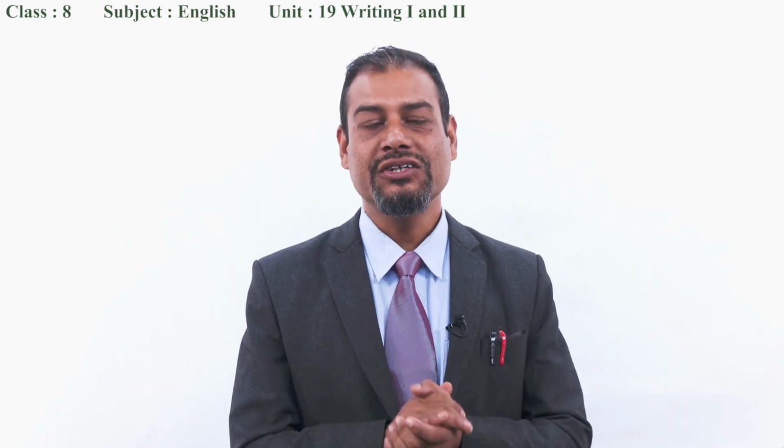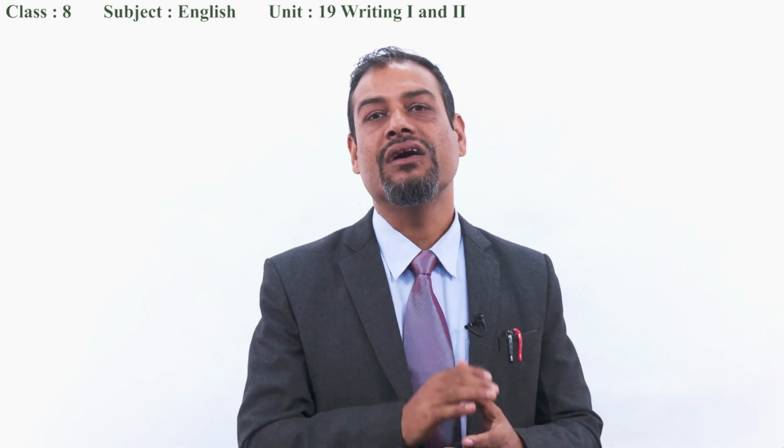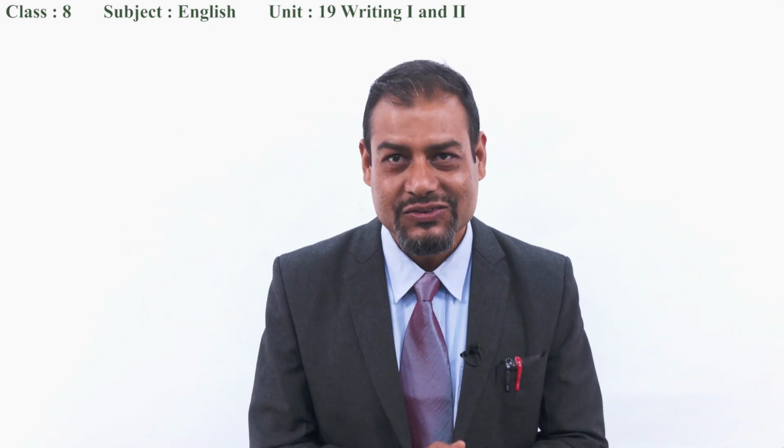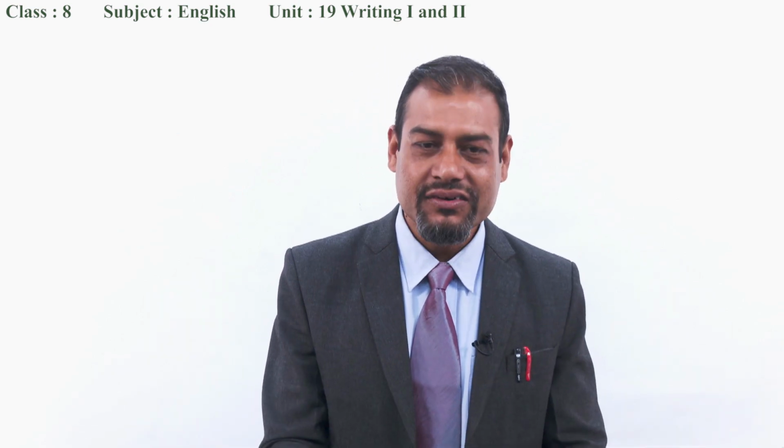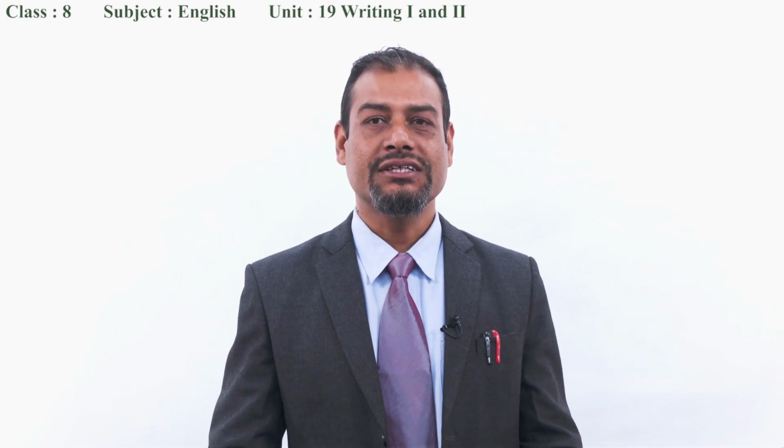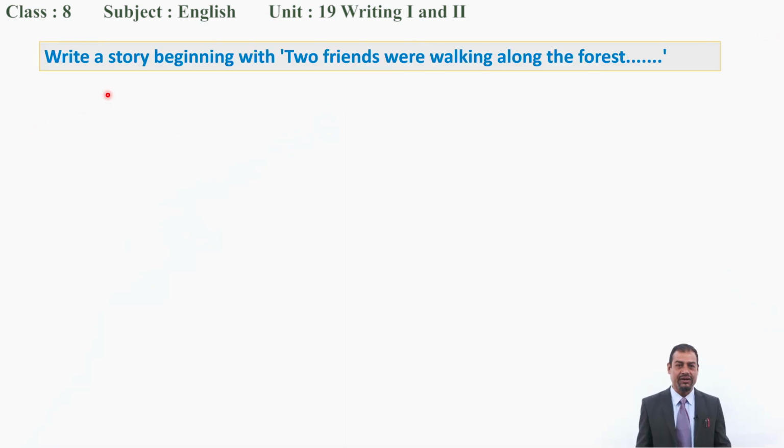Now, we are going to start the item given on the writing 1. First of all, read this instruction: Write a story beginning with "two friends were walking along the forest." See, this is the only item for us on the writing 1. Is it interesting to you? Are you confused about what to do? There's only one line. What do you think? Okay, don't worry, I am here to help you.